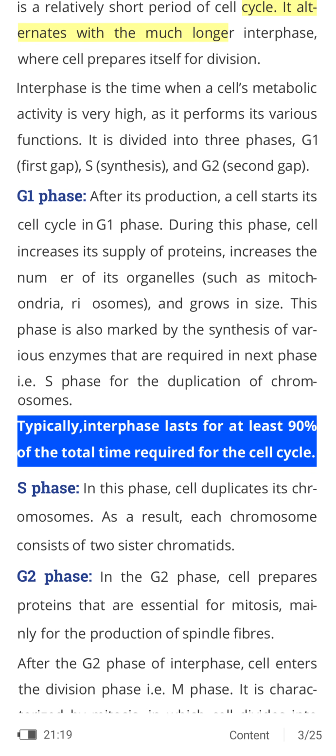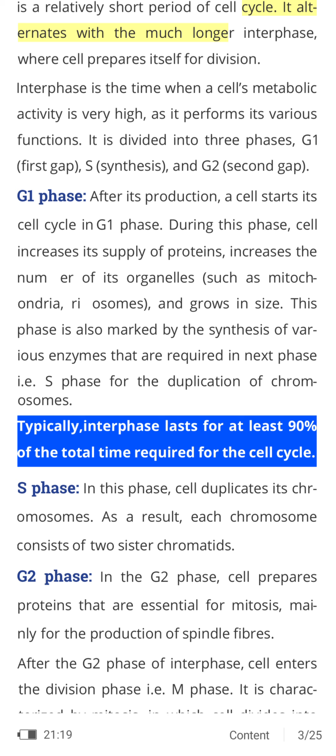Interphase is a time when a cell's metabolic activity is very high as it performs its various functions. As we know, interphase is a long period of the cell cycle, and because the metabolic activity is high, it is divided into three phases, which are G1, S, and G2. G1 is called the first gap, S is called synthesis, and G2 is called the second gap. So we have to remember these names. G1, S and G2 are the three phases of interphase.